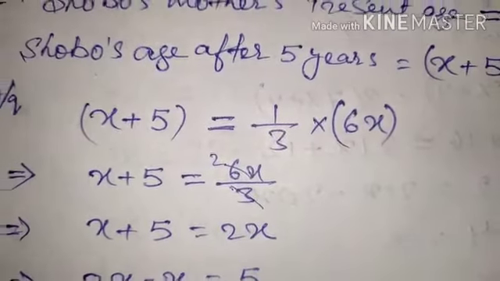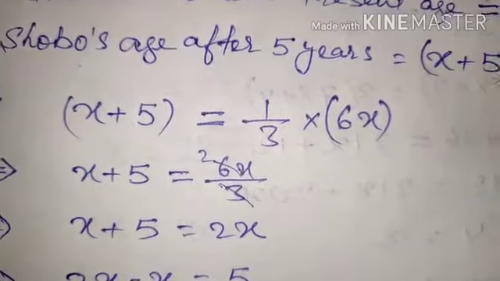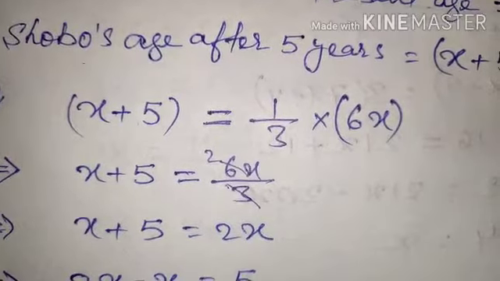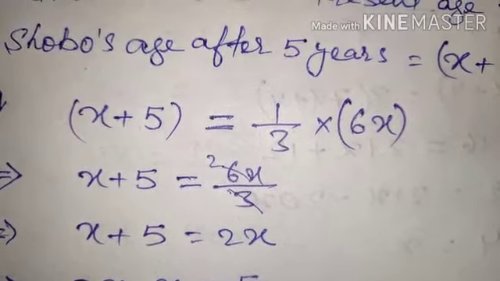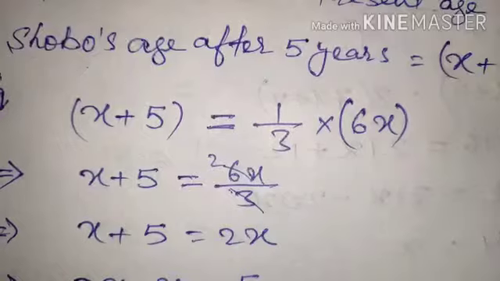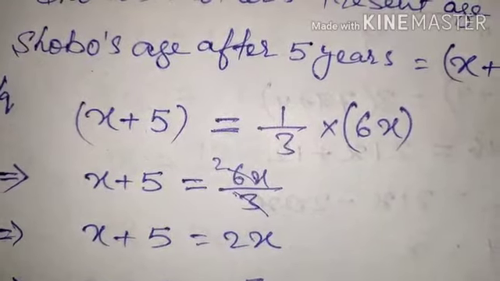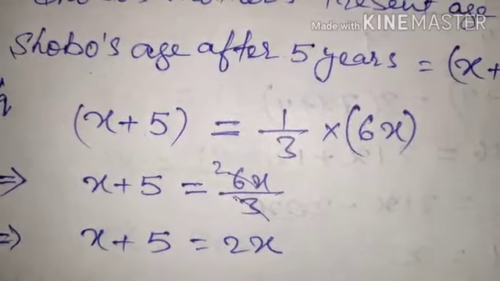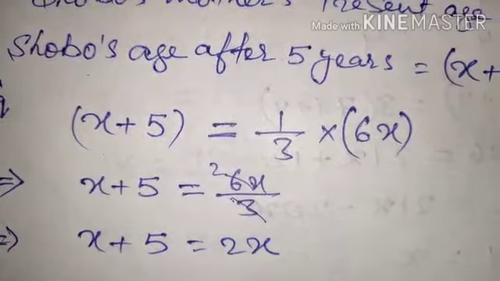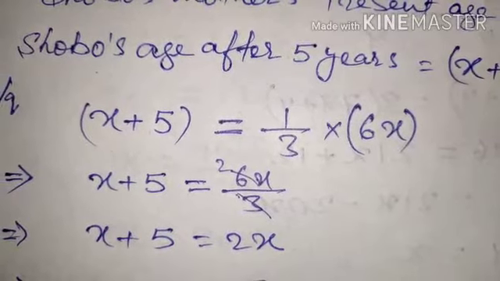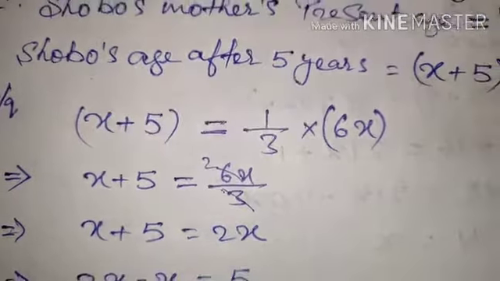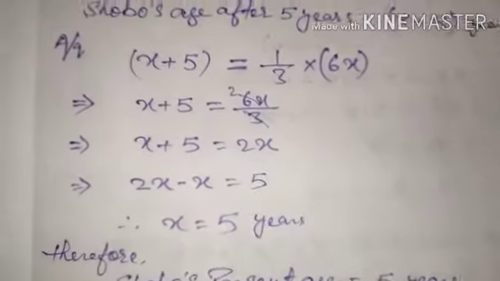We can also do it in another way, if we want to equate x plus 5 with 6x. Since x plus 5 is 1/3 of 6x, it means 6x is 3 times x plus 5. So we can multiply x plus 5 by 3 to get the equation. This is also correct. Okay, now moving on. So we have solved this question.